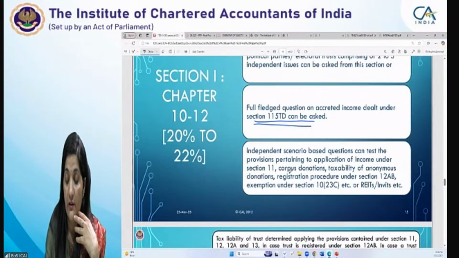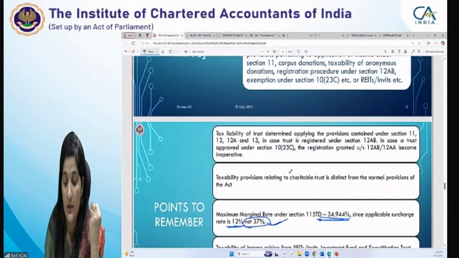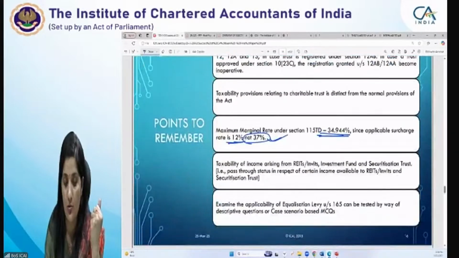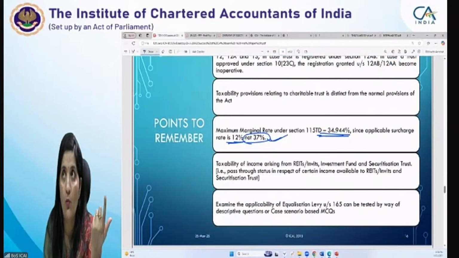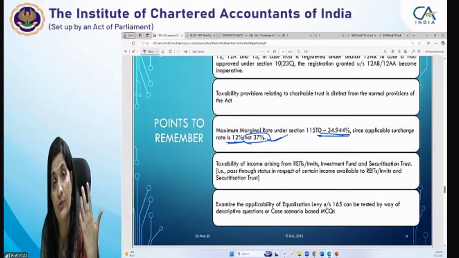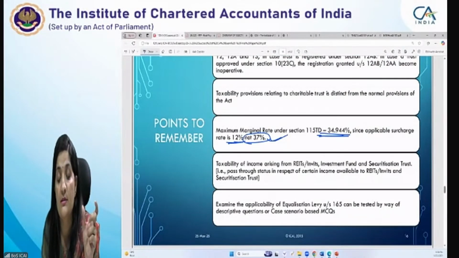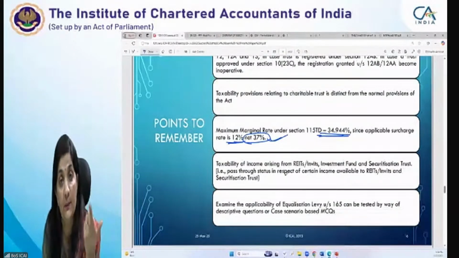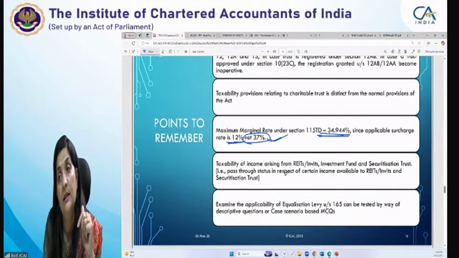Then REITs, InvITs पे they can ask some questions. ठीक है. InvITs and REITs पे generally they ask certain questions. Pass-through status is there, that what income is taxable in the hands of the unit holders, what income is taxable in the hands of REITs itself. Those kinds of provisions are very very important for you. What is the rate applicable for a resident? What rate of TDS is required to be deducted by a REIT in the hands of a non-resident?